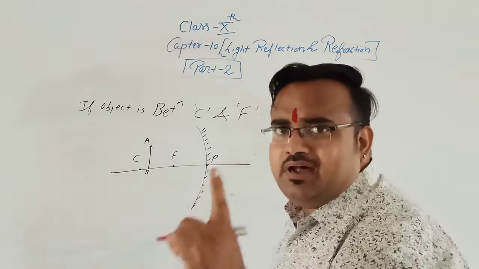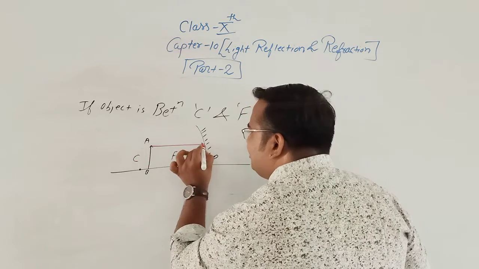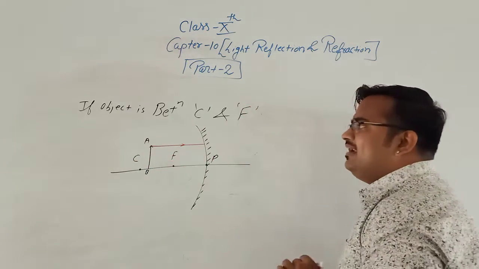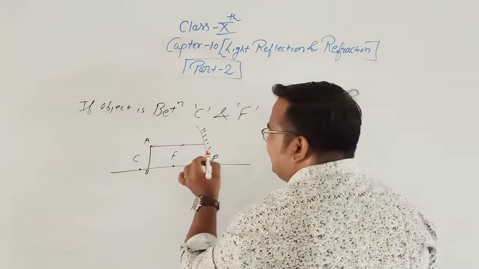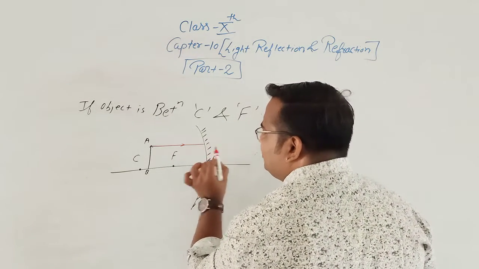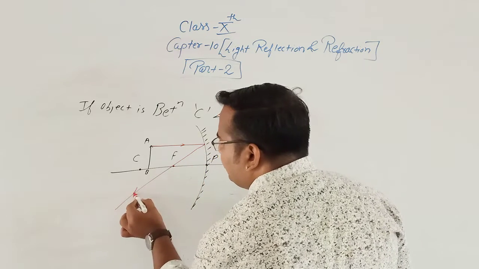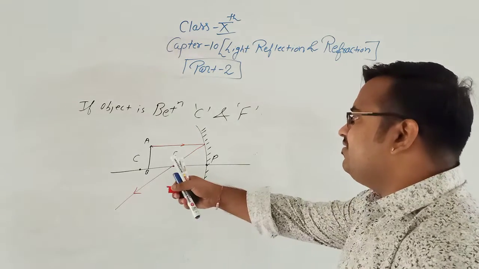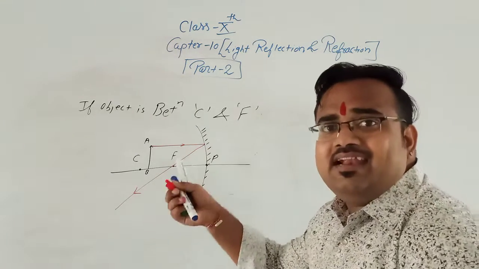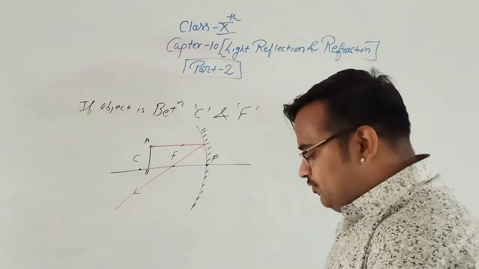According to our first rule, if the incident ray is parallel to the principal axis, then the reflected ray passes through the focus.